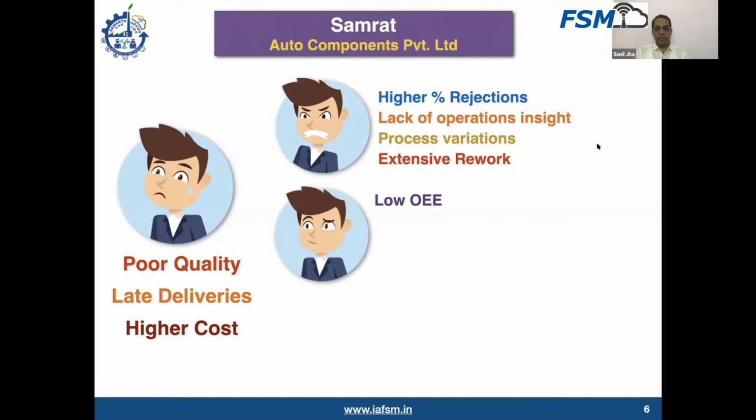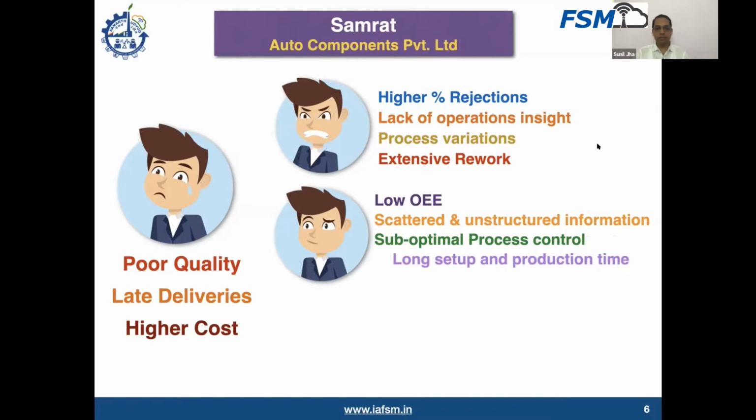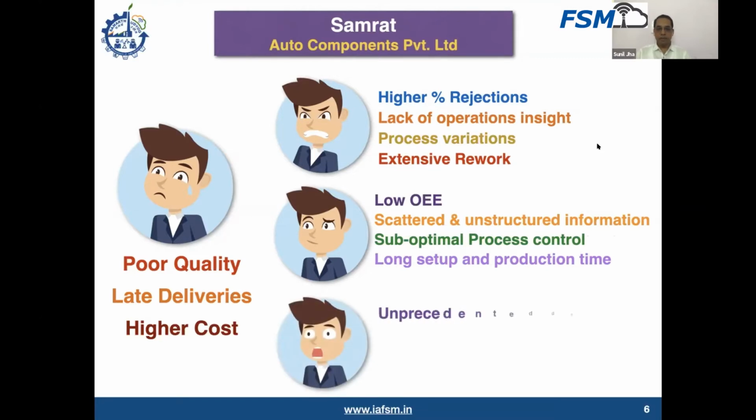He is also concerned a little bit about the low OEE of his machines, that is the overall equipment effectiveness. The data and information is recorded on sheets of paper distributed all across the factory, so he may not have one single view of the information. As said, there's process variation, so most of the processes are running at suboptimal parameter control. There's a long setup and production time, so he may not be able to produce as many numbers as he wants, or as much variety as he wants. And certainly he keeps shouting about downtime, because that comes all of a sudden at a wrong moment. So unprecedented downtime is another big concern for him.